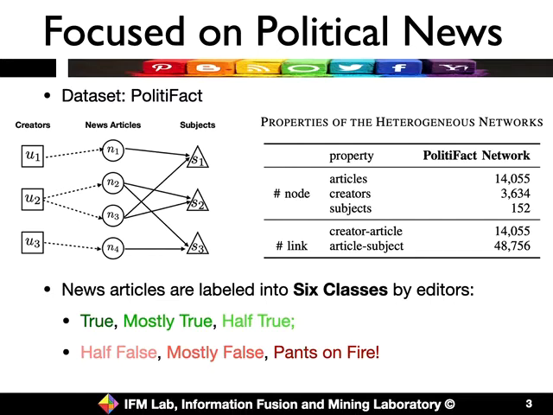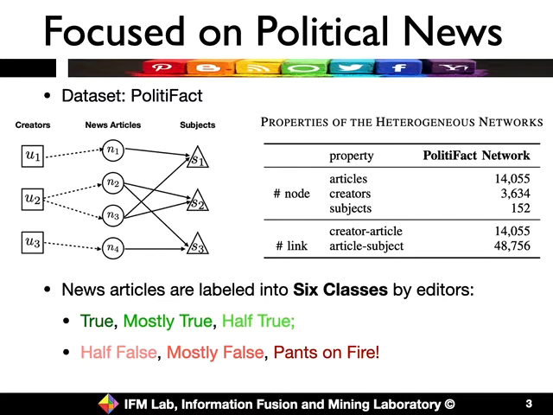We also involve the links among them as its connections. We show some basic statistical numbers on the right-hand side. We have more than 14,000 news article nodes, more than 3,600 creators, and 152 subjects. We also have a larger number of links among them.